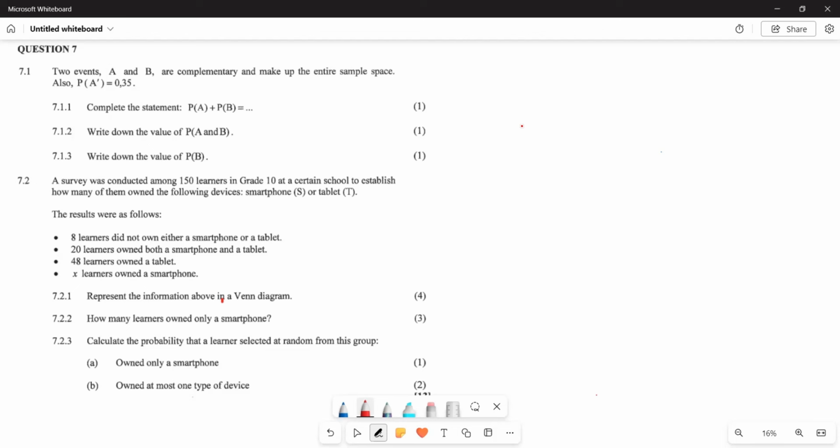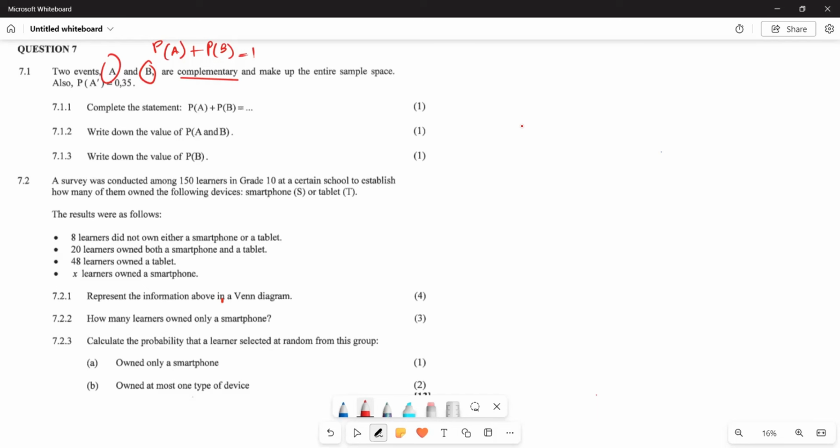Now, let's look at this one. 7.1, they say two events, A and B, are complementary events. Already what you need to know is that as soon as they say they are complementary events, it means the probability of A plus the probability of B must give you 1, because that is the property of events that are complementary.